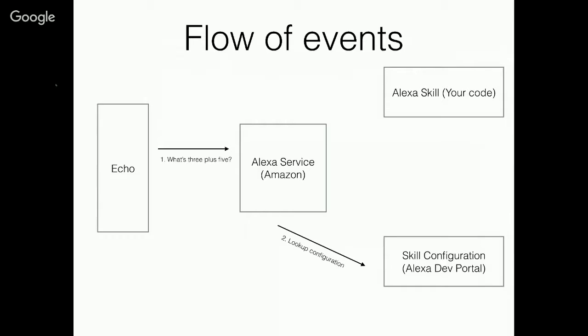Based on the user's account and the skill's activation name, the Alexa service looks up the skill's configuration. This information includes the HTTPS endpoint the skill is located at on your server. Next, the Alexa service sends your skill JSON request over HTTP. Your skill operates on that request and sends a JSON response back to the Alexa service. Finally, the Alexa service interprets that response and speaks back to the user.